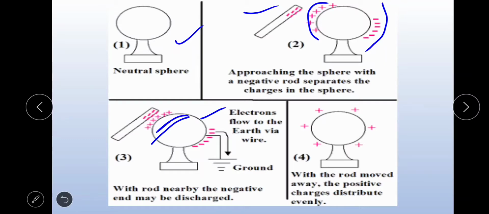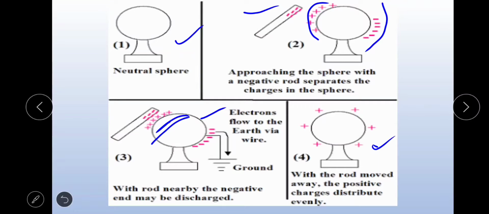Next, now this sphere is disconnected from the earth and the charged rod is also removed. Then what happens? The positive charges will spread uniformly over the surface of the sphere. So finally we get a positively charged metal sphere.